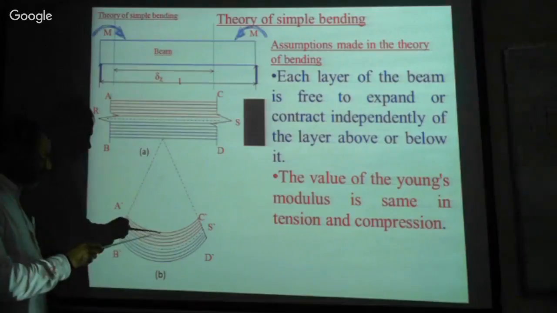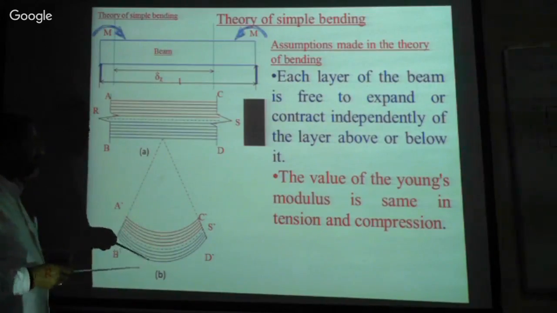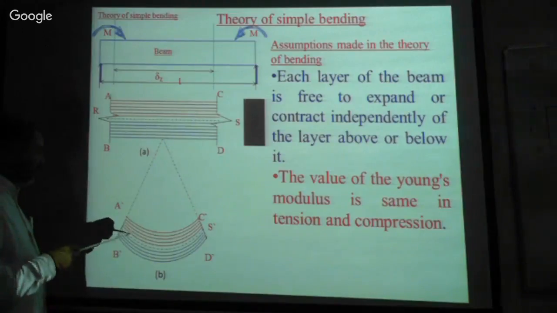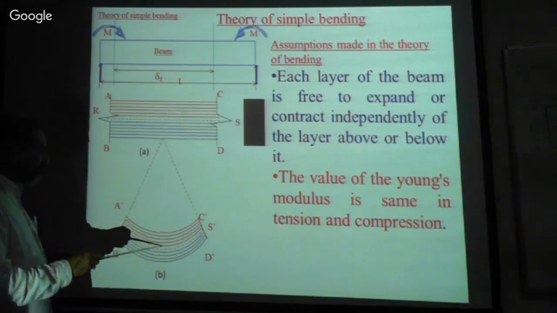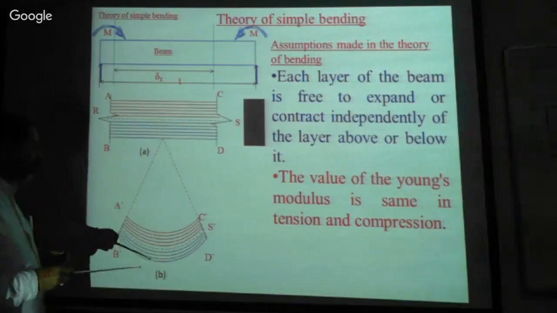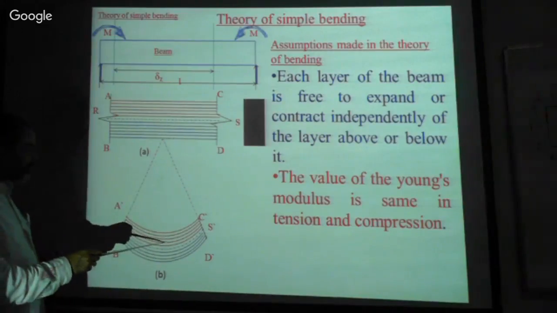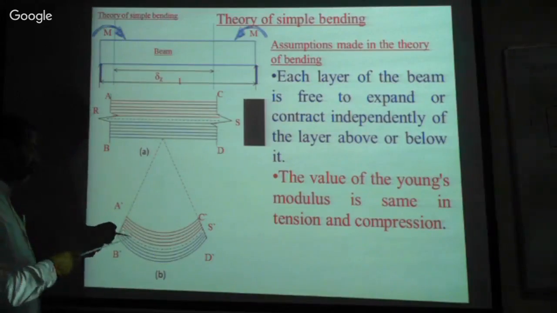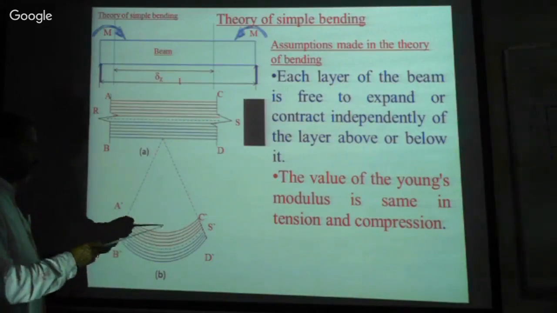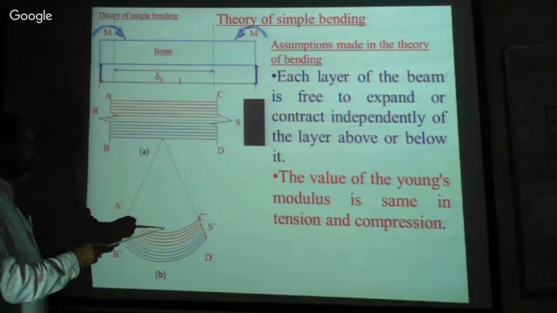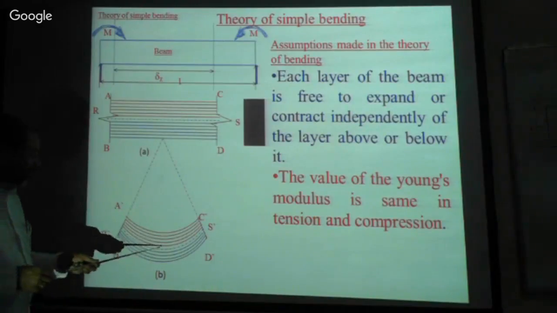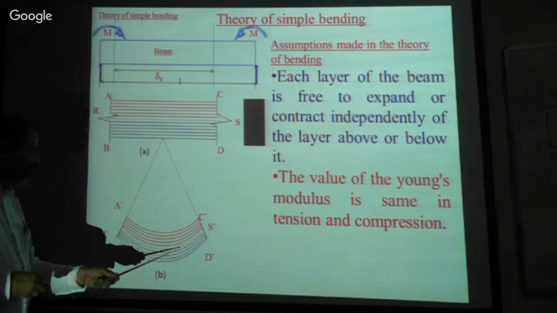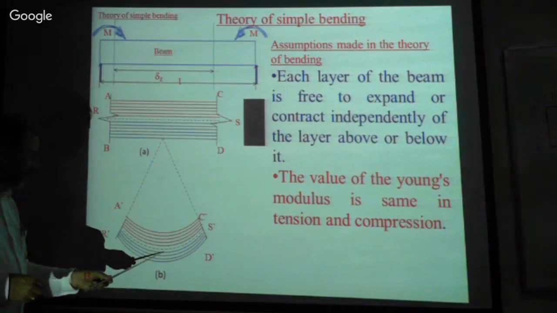Now all the layers above these are suffering from compression, is it not? All the layers above this R dash S dash are suffering from compression. Therefore, the stresses induced in all the layers above this R dash S dash make a compression zone. Similarly, below this R dash S dash, what will happen?